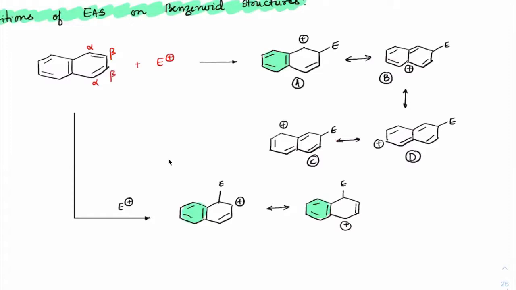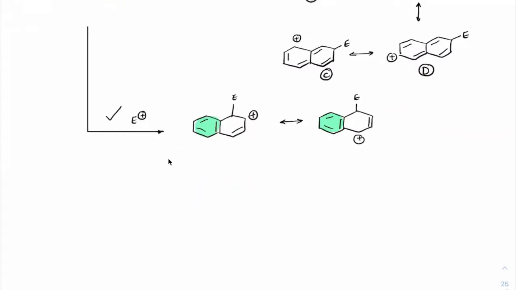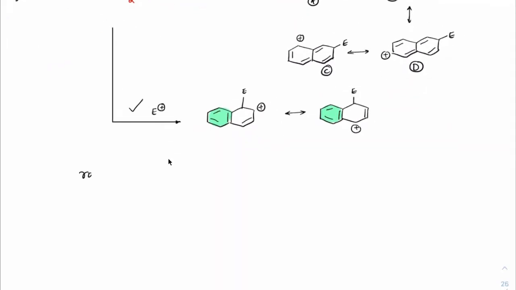When the electrophile approaches, would it go for the alpha position or the beta position, which gives the more stable arenium complex? This won't go. This is the correct path. Okay, students. So if an electrophile is to be added on naphthalene, you will always add it at the alpha position. So the rate of EAS will be higher at the alpha position than the beta position on naphthalene.